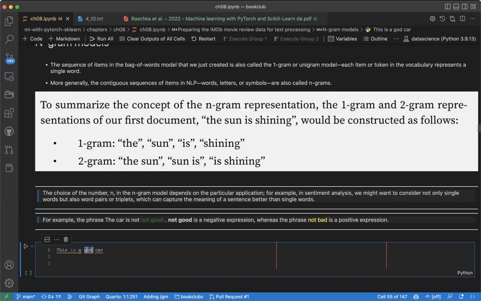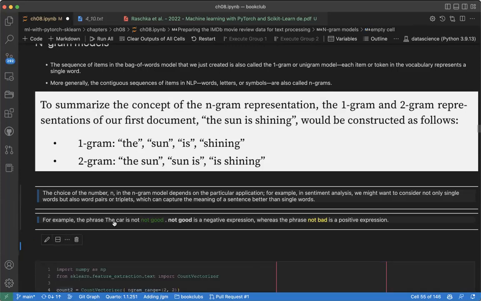Because it contains the word good. But what about "the car is not good"? You can see here it's negative, a negation, right? So we create a term with 2 terms. Then if we have "not good" in our dictionary, we can tell that "not good" is negative, whereas "not bad" you can see negates, so we can say "not bad" is positive.